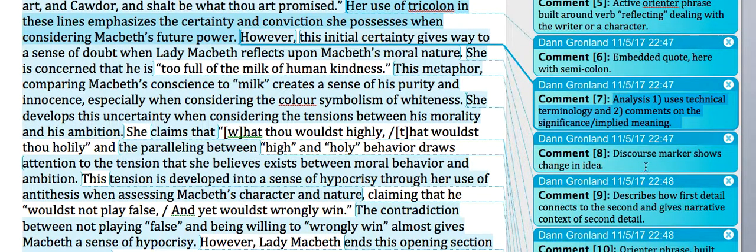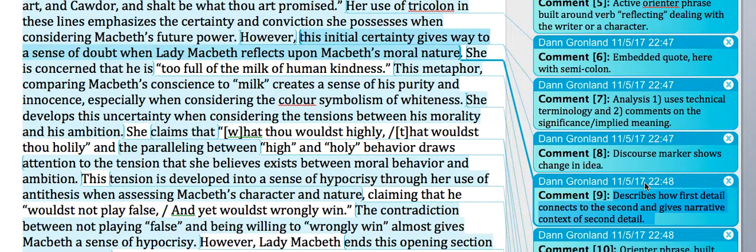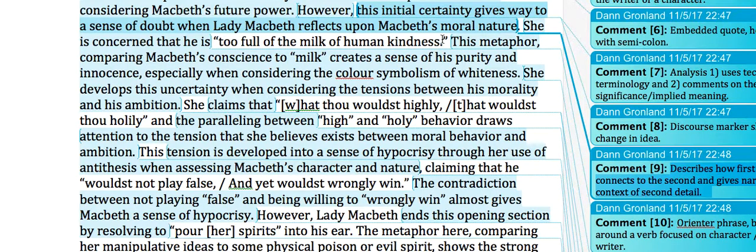Then, with a discourse marker, however, shows us a change in idea. We're moving to a different point here. We're moving to our second idea. However, then, this initial certainty gives way to a sense of doubt when Lady Macbeth reflects upon Macbeth's moral nature. Now, what we're doing here is really not that different from a second topic sentence. We're giving us another interpretation statement about the second detail that we're going to talk about, too full of the milk of human kindness. But what this does is it draws the two details together. The initial certainty in the one above is contrasted with the uncertainty that is seen in this metaphor.